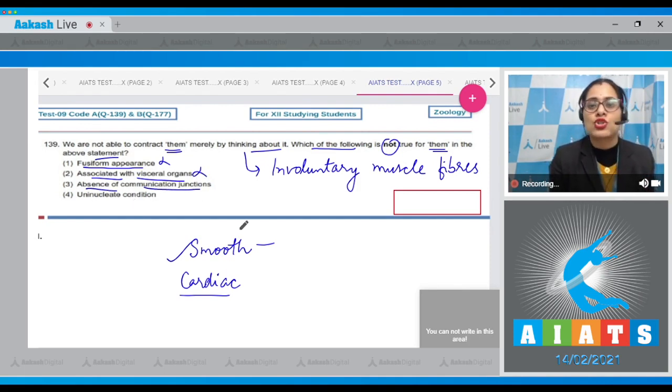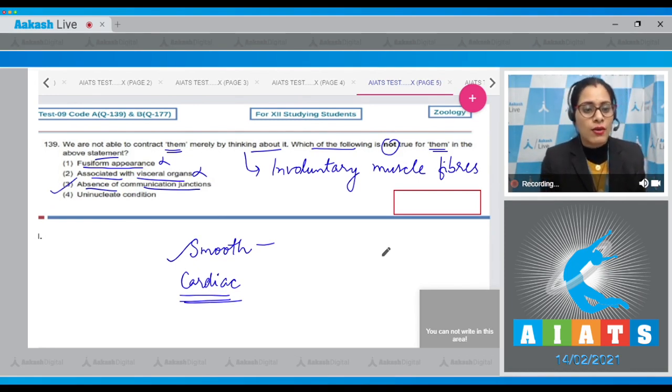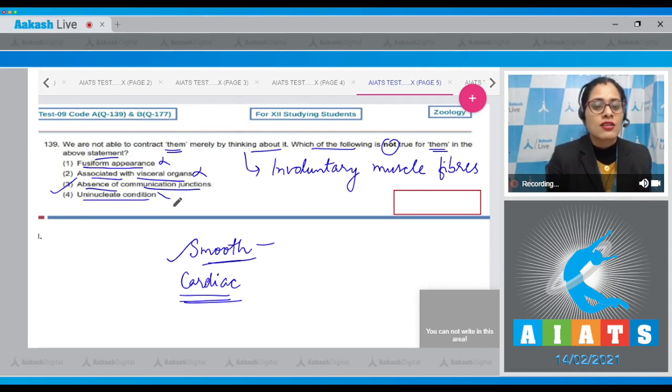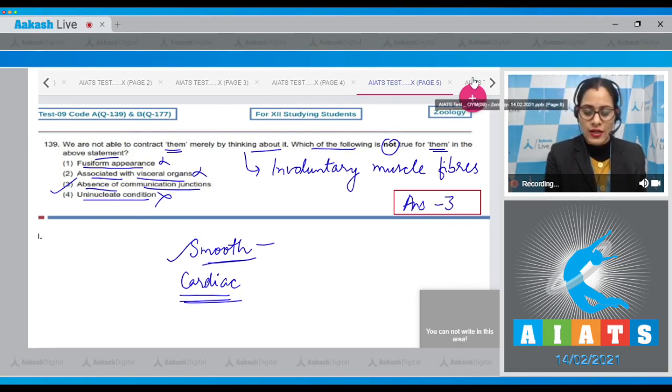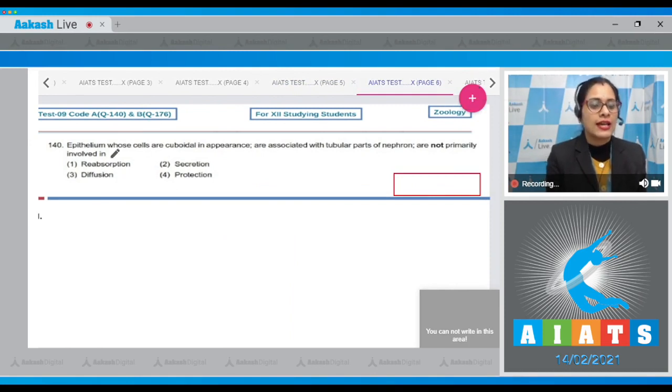Absence of communication junctions. As cardiac muscle fibers possess communication junctions, absence of communication junction is not applicable for involuntary muscle fibers. So this is a correct answer to our question. The last option is uninucleate condition. As smooth muscle fibers exhibit uninucleate condition, this cannot be a correct answer. So the correct answer to this question is option number 3. Let's move on to the next question, which is question number 140.